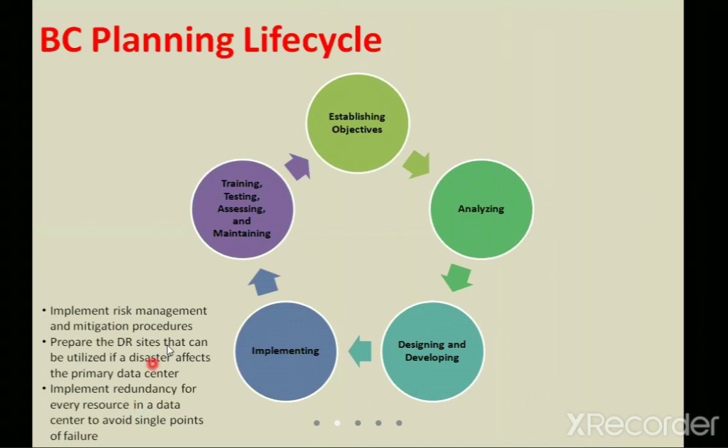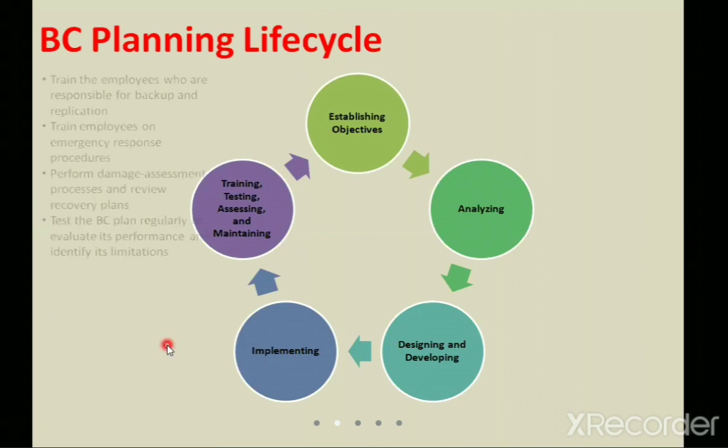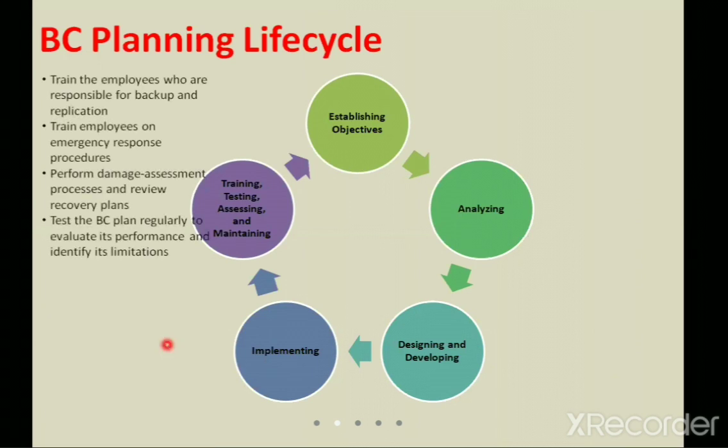In terms of training and testing, we check how the backup has to be done, and whether the recovered data is the same as the previous data. We train the employees so that they can get this data back. We also need recovery plans, and we make sure the performance is met within the specified limitations.